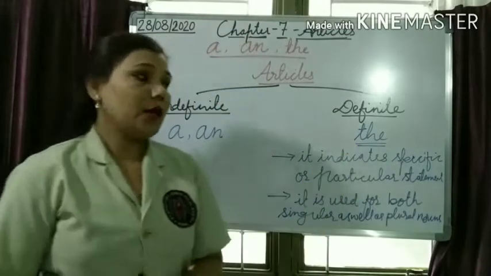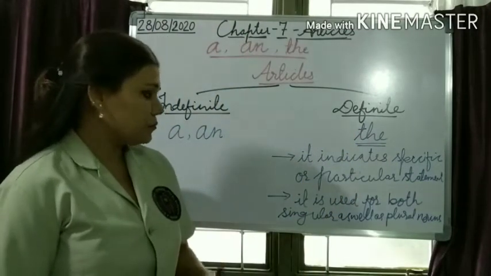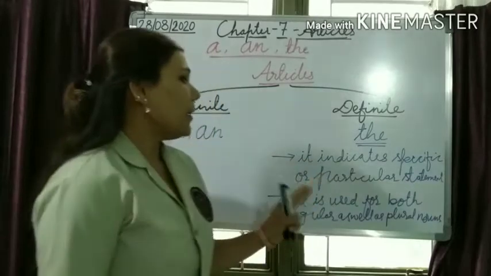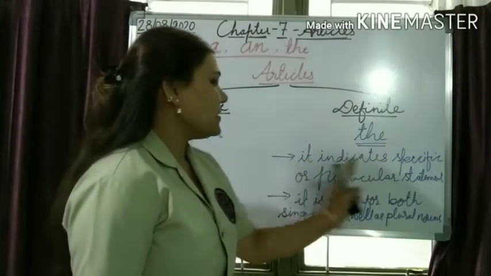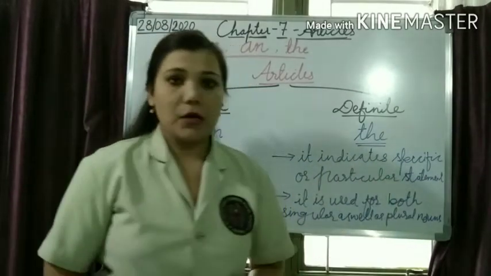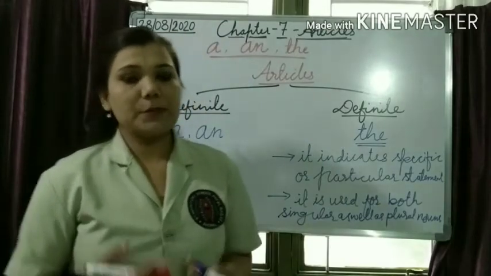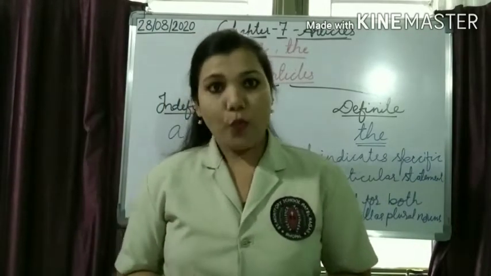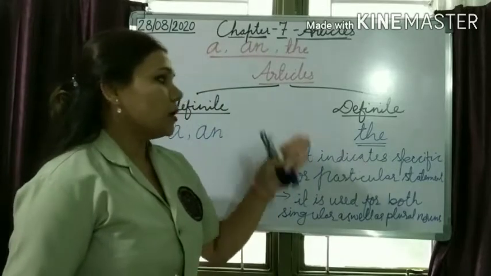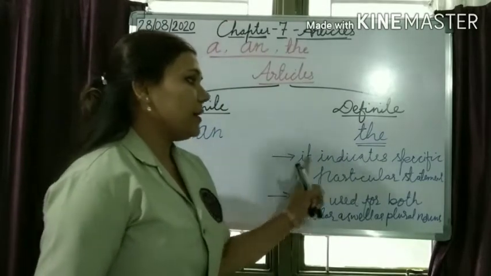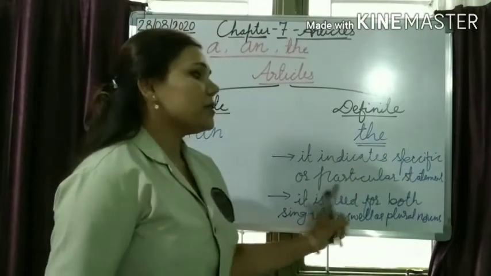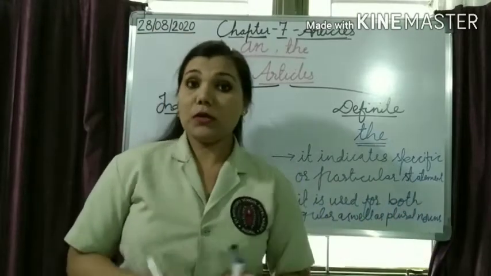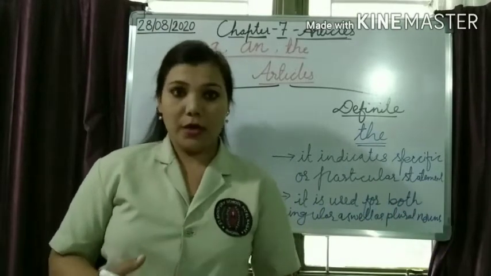Regarding this article, I explained two important points. First, it indicates a specific or particular statement. When we are talking about a specific person or specific thing, we use the definite article the, because we know the thing or person we are talking about.